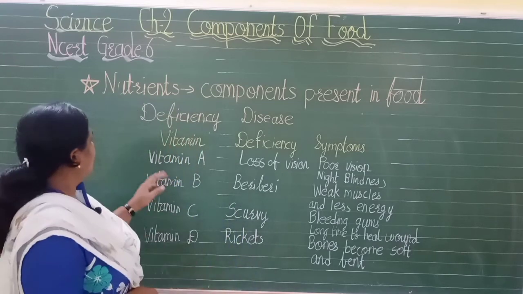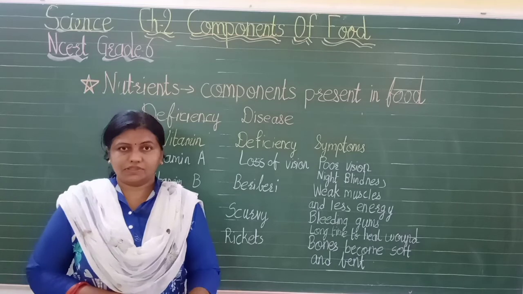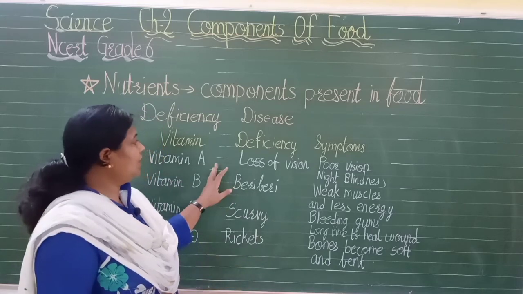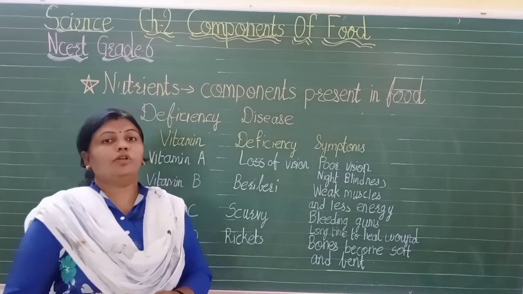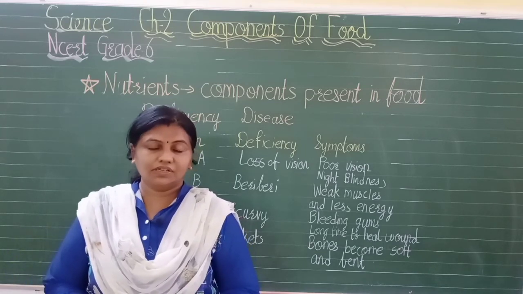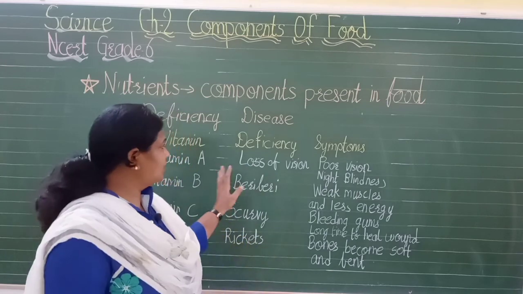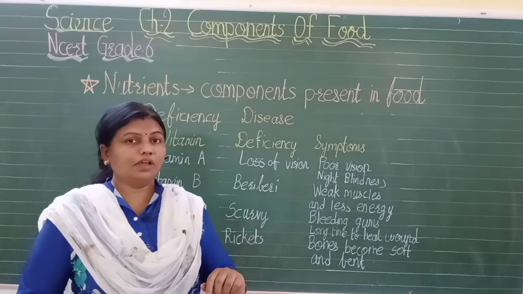Okay, now if vitamin A is absent or not present in our body, it may cause loss of vision. Yes, you know that your mama always forces you to take salads, isn't it? Carrot gives a very good amount of vitamin A that we have learned.